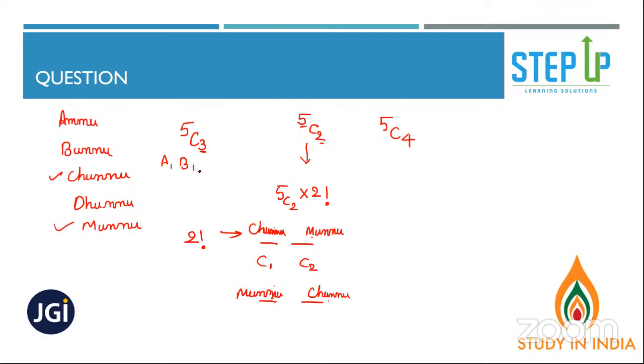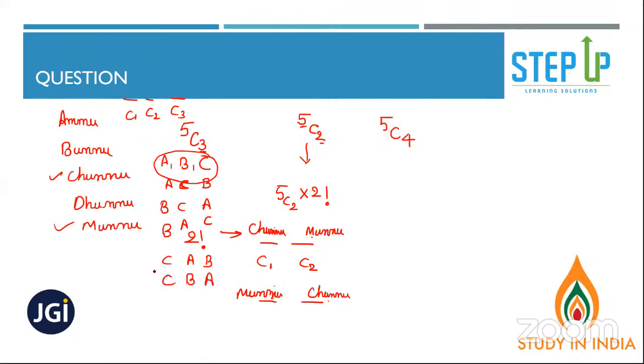Now let's say 3 people you have selected: Ammu, Bunnu, Chunnu, A, B, C. You have selected 3 people and 3 chairs are there: chair 1, chair 2, chair 3. So these 3 people can be arranged in how many ways? 3 factorial, right? So this is ABC, ACB, BAC, BCA, CAB, and CBA.